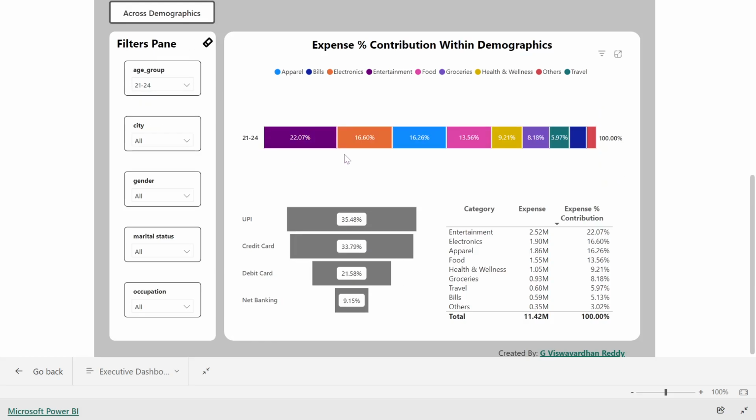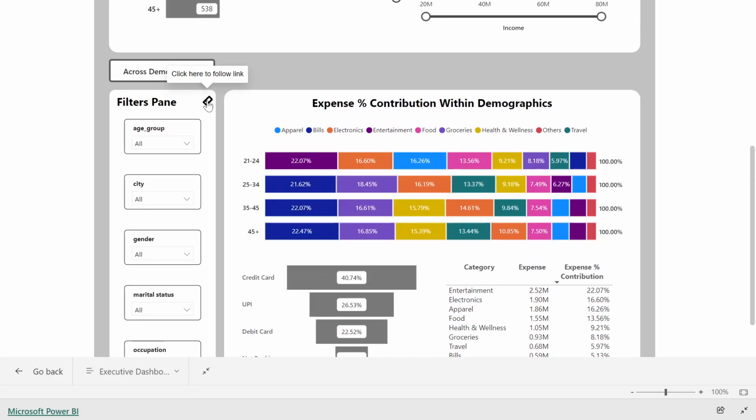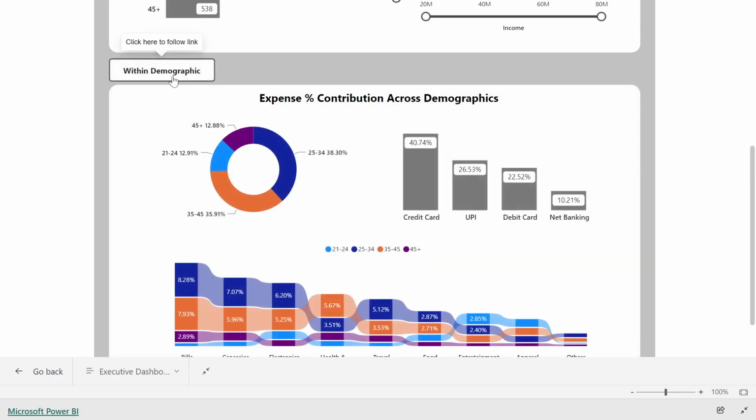Here, expense percentage by categories, payment type, and their absolute value and percentage. Here, a lot of questions will arise, like what is income utilization percentage, expense percentage, contribution across demographics and within demographics. I will explain all within a few minutes.